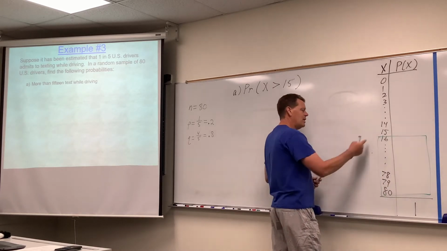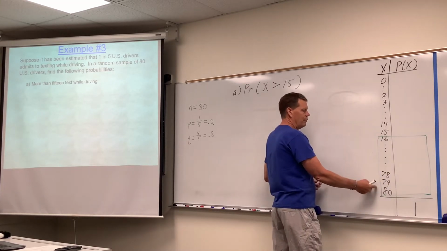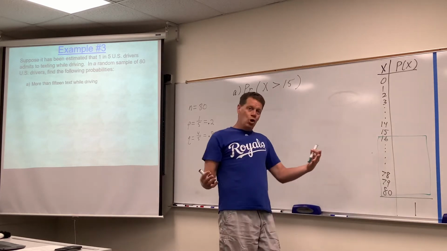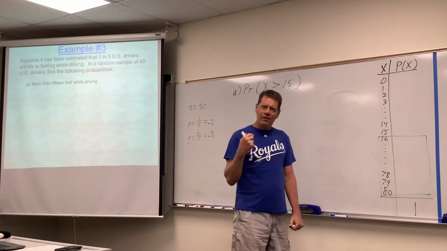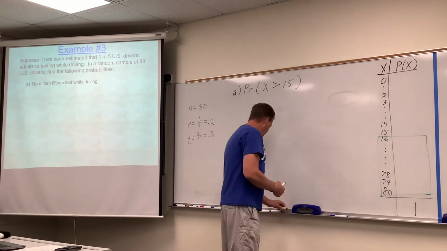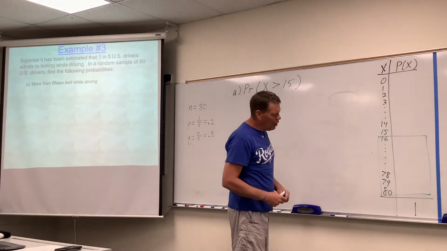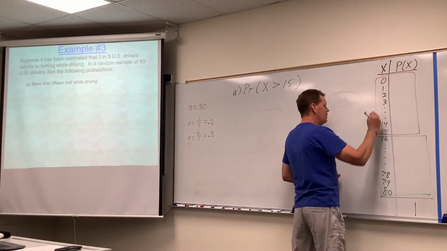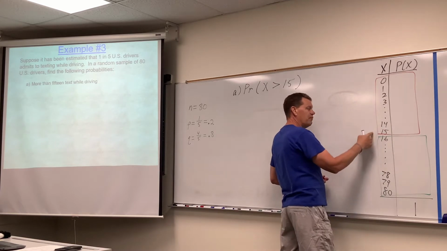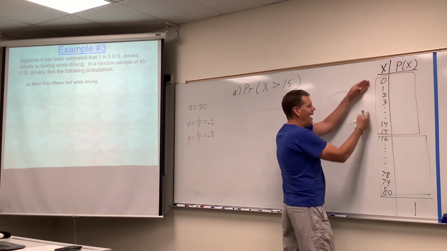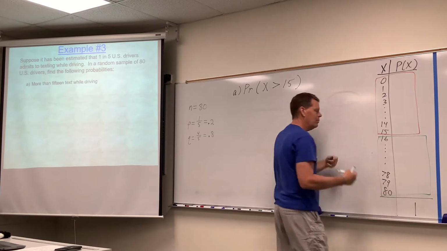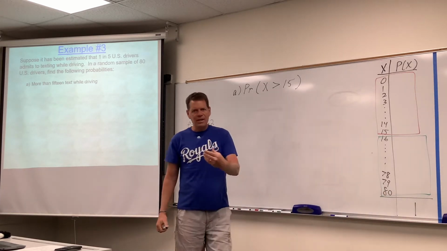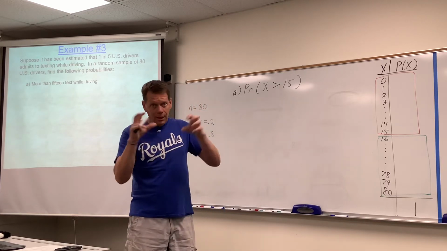And if you want to get the exact answer, you could do that formula for all the numbers from 16 to 80. Woohoo! That formula we did on assignment 15. Now, if you were going to do the formula approach, that would work, but the faster way would be to do the formula for the numbers from 0 to 15. That's less work. Add those up and take it away from 1. But either way, it's a lot of work if you're going to do the assignment 15 binomial formula approach.